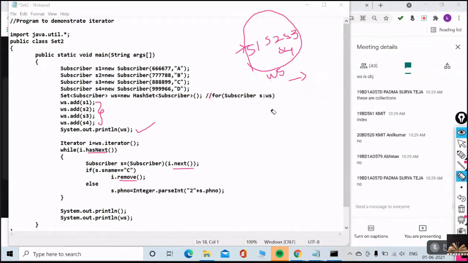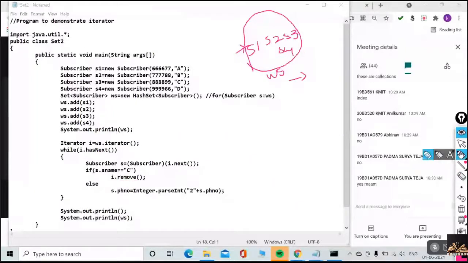So for that reason, I am using iterator. Okay. Guys, where are you? Are you exhausted? Look at this, how I iterate. Oh, I just erased this. Sorry.